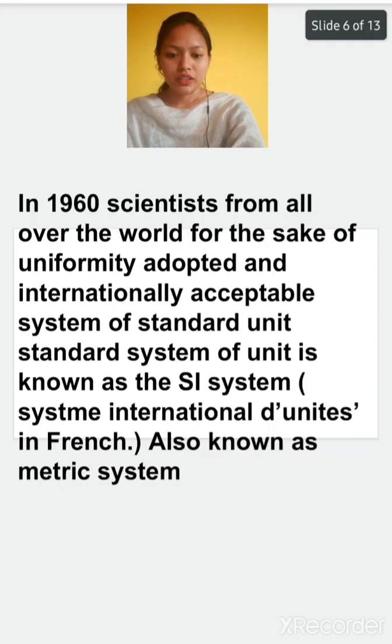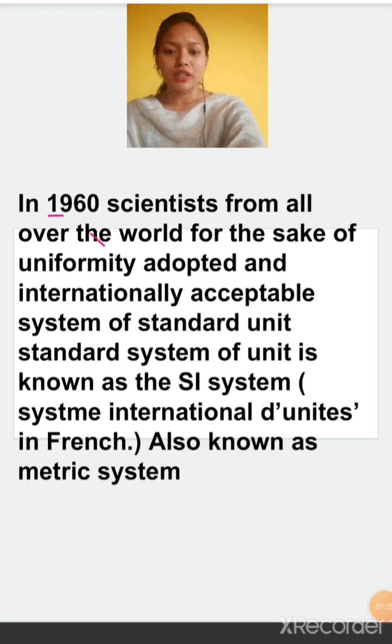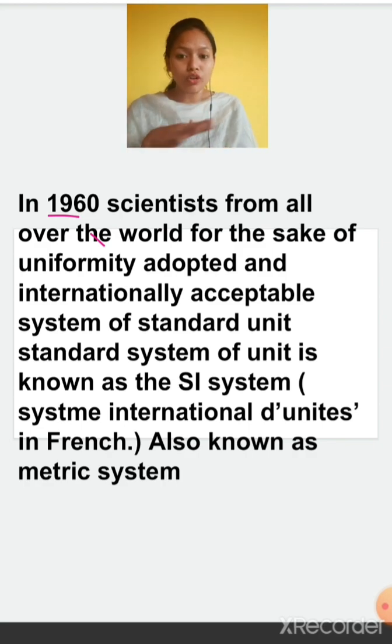Now, the standard unit of measurement was accepted in 1960. It was accepted by the whole world for the sake of uniformity, so that there should be a uniform pattern all over the world.